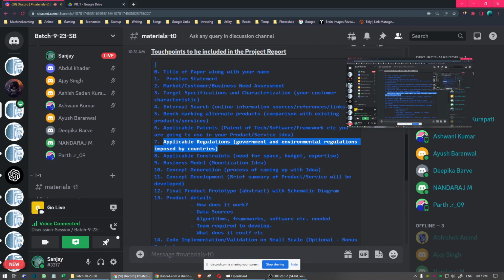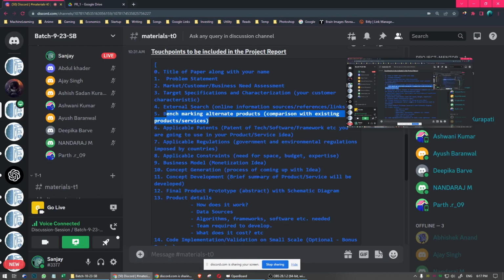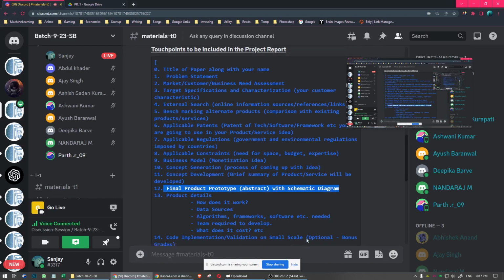So depending on that, you may be able to skip some touch points, and you may need to include some others. But the most important parts are the business model, like how you can monetize the whole product, what the financial model is, and the final schematic diagram. Try to make it a minimum of 5 to 6 pages, but there is no page limit.